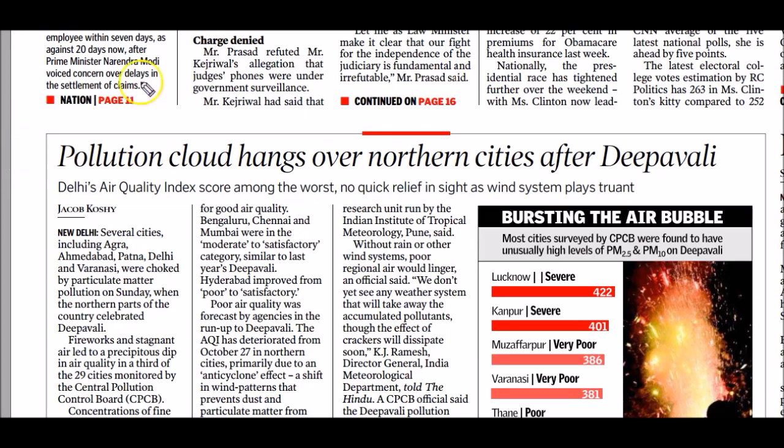So let's prepare thoroughly on SAFAR, the National Air Quality Index, comparison with China, reasons for the high level of air pollution in India, and the steps we have to take to reduce the level of air pollution in India. These are important areas for mains 2016 and 2017 as well. So prepare thoroughly on these topics. To get a video lecture on these topics, visit our website commandindia.com.